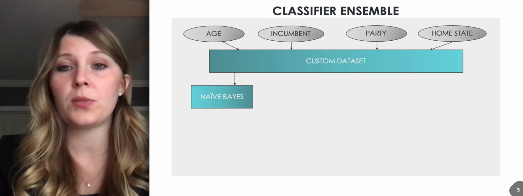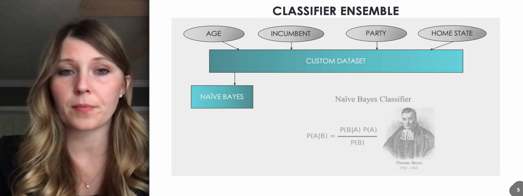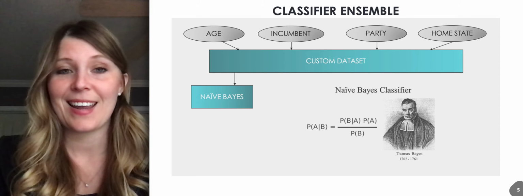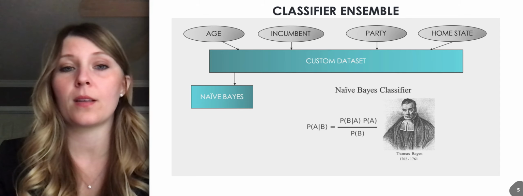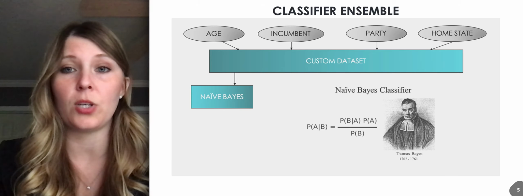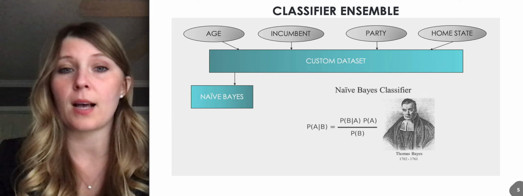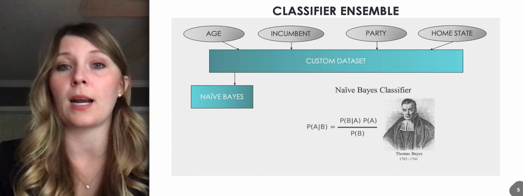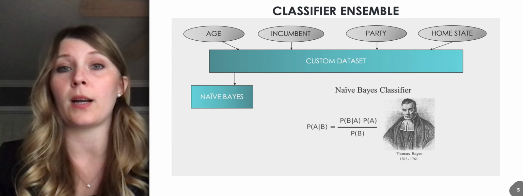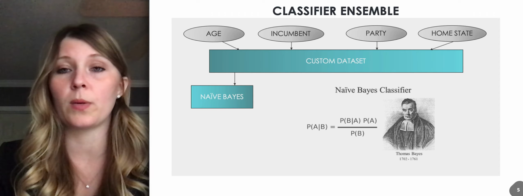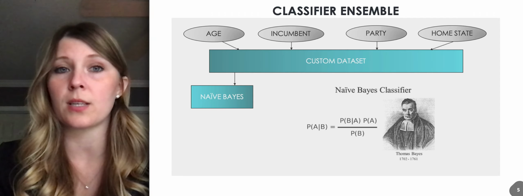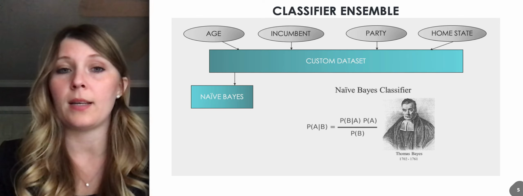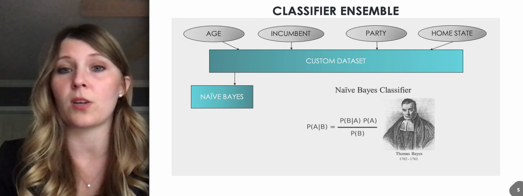Okay, so the first one that I used was a naive Bayes classifier. Here is Thomas Bayes, and he came up with a theory about probability, which is used to support the naive Bayes classifier. Essentially, how it works is it takes the probability that certain factors are true given a certain class. So, for example, the probability that a person is an incumbent and they win, or the probability that they're an incumbent and they lose. So what the naive Bayes classifier does is it takes all the different features and it calculates the probability and it spits out a prediction of either winner or loser based on the probability.